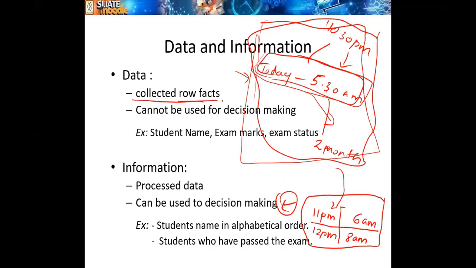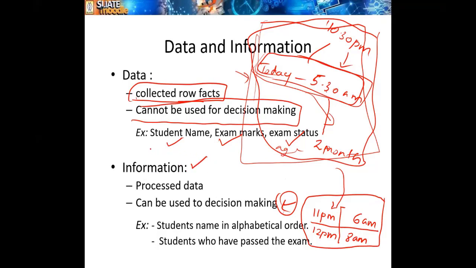So data is collected raw facts. Based on those raw facts, you cannot make any decision, right? Student name, exam marks, exam status, your age, and so on. Information. Like I asked, now if I ask one individual and he tells me, I want to do software engineering, it doesn't give much meaning, right?